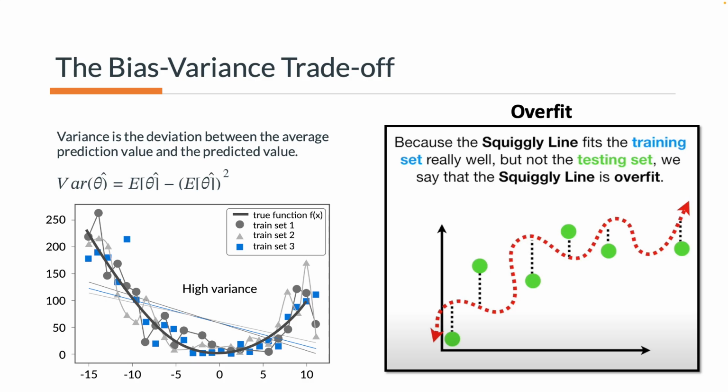However, the gray circle ones are quite off. And also the gray rectangles are quite off as well, and that is showing the high variance. Because the squiggly line that we draw, connecting all the training dots together, fits the training set really well but not the testing set, we say that squiggly line is overfit.